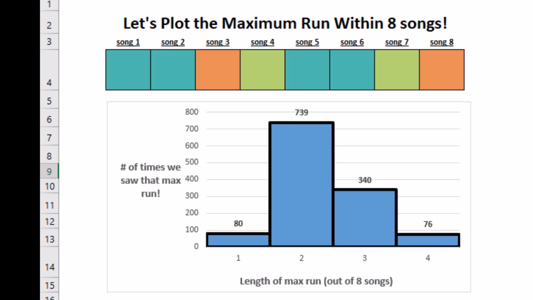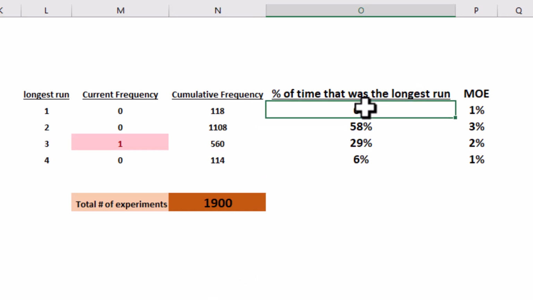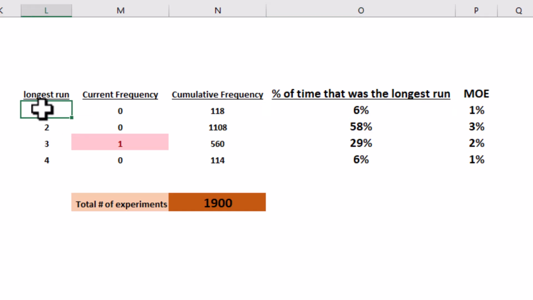Okay, my friends, so this is a pretty good set of data right here. We got a lot of data in the bar graph, but let's take a look at this other side of the spreadsheet over here. The right side of this spreadsheet is keeping track of the percent of time certain numbers of longest runs happen. So I'm just going to stop it here because I think now we've stabilized at this point. So in other words, only 6% of the time was 1 the longest run. What does that mean? Only 6% of playlists are going to have the songs changing artists every single time. So blue, orange, green, red, blue, orange, green, whatever.